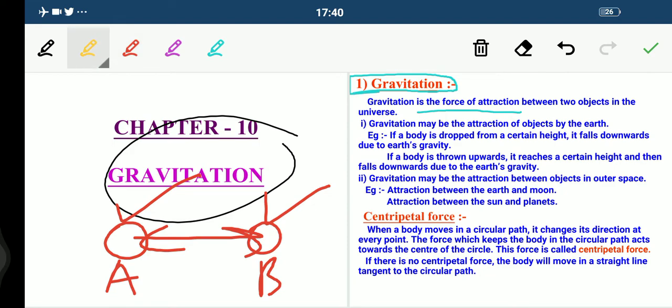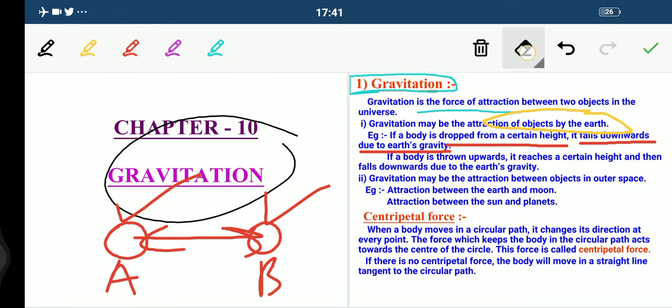Now students, gravitation may be the attraction of an object by the earth. For example, if a body is dropped from a certain height, it falls downward due to earth's gravity.